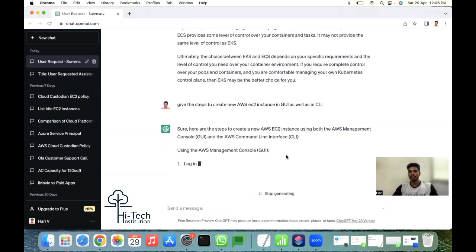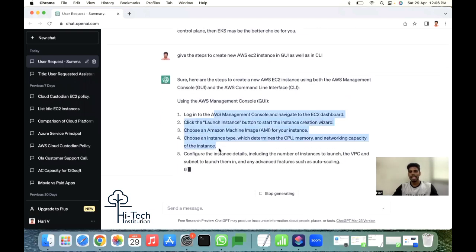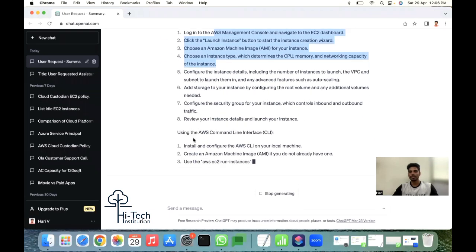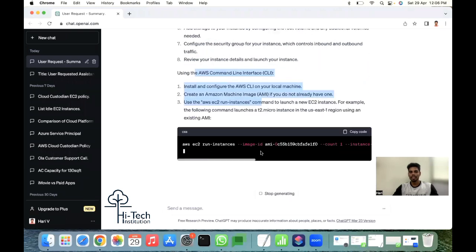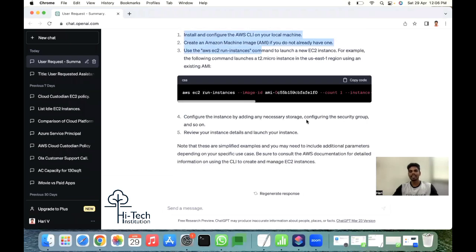Sure, here are the steps for creating a CLI. First, log into the management console, EC2 dashboard, launch the machine. First, they are giving the management console way. Second, it's giving you in command line interface how to run. The best thing is I can copy the command from here. If you click on copy code, you can run it.